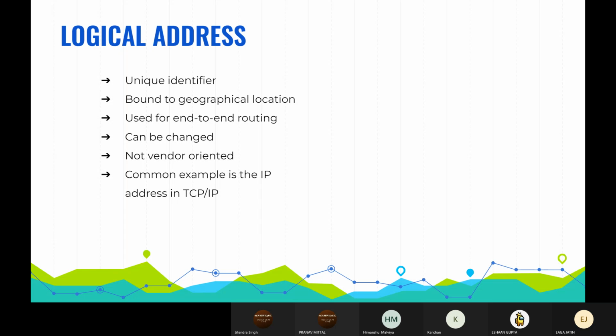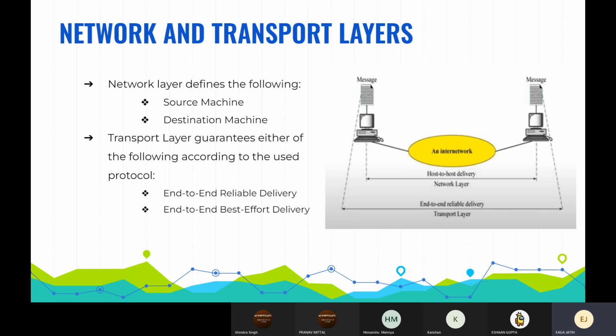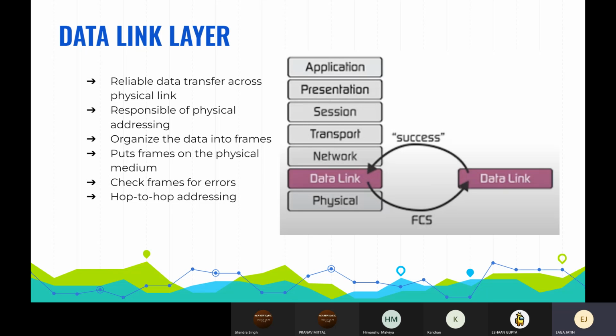So if we look at the network and transport layers, the network layer forms the host-to-host delivery line, and the transport layer looks into end-to-end reliable delivery or best effort delivery. So going on to the data link layer.